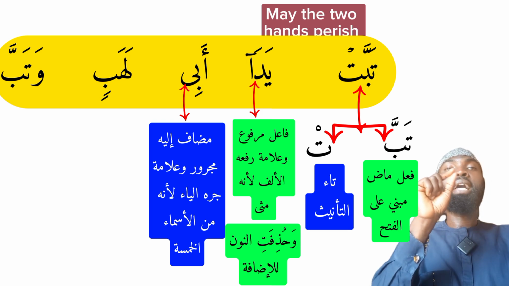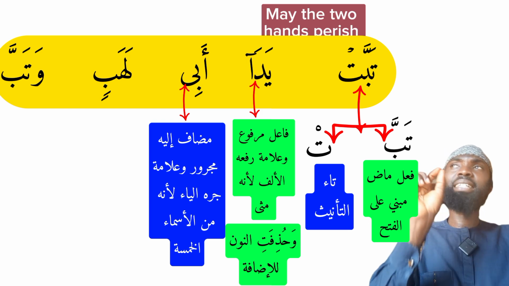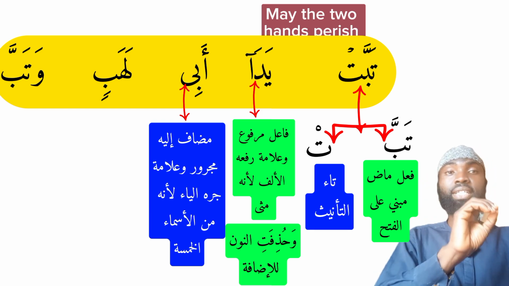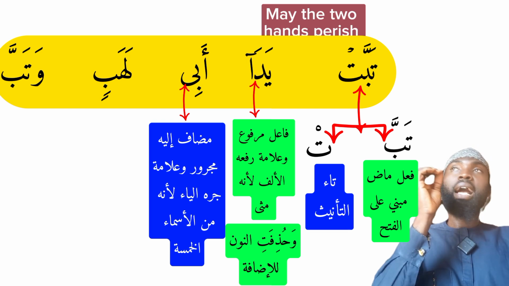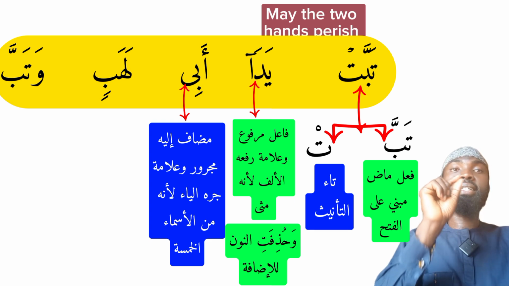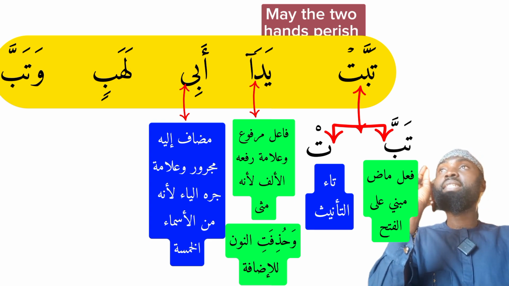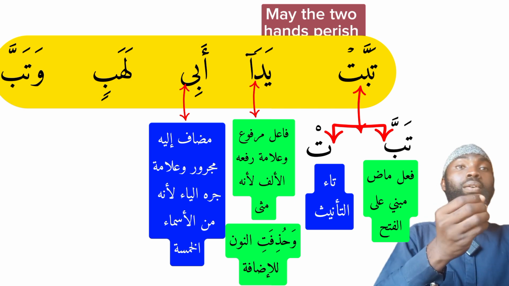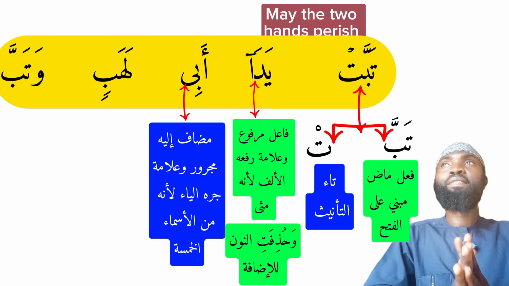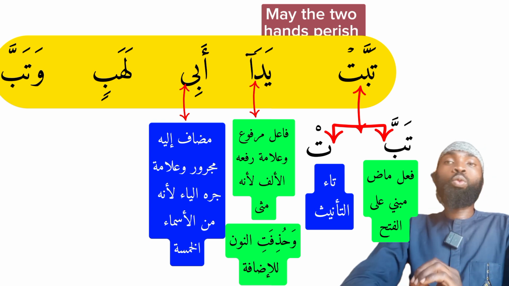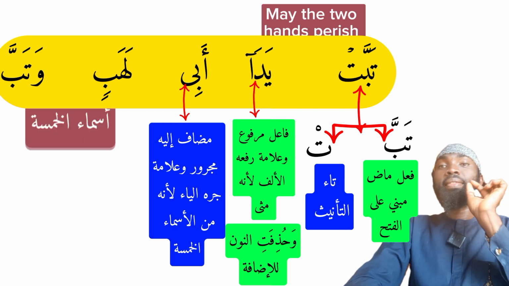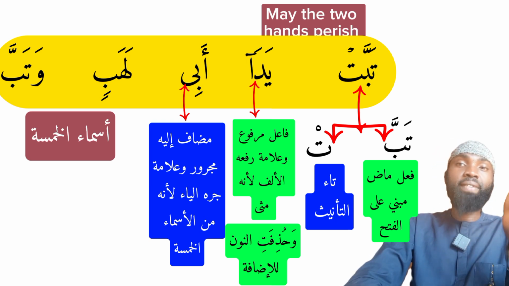Because it is among the five nouns. This is the possessor, the mudafun ilayhi, carrying kasra in the genitive case, and the sign of this genitiveness is ya, because it is among the five nouns. What do we mean by the five nouns? In the Arabic language, we have what we call the Asma'ul Khamsa, the five nouns.